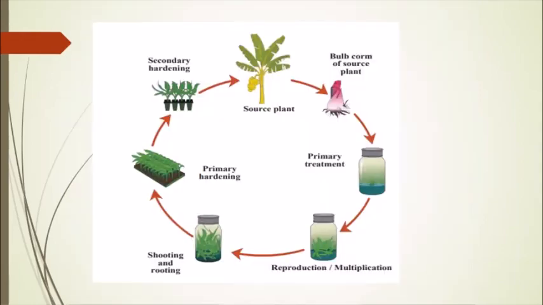So this is how the tissue culture process is done. The growing part, the bulb or corm of the plant, is taken. It is then given a primary treatment through which reproduction and multiplication of that plant happens. There will be shooting and rooting of the plant. It is then transferred into different containers for the primary hardening process, and then the secondary hardening process is done in another container, and those plants are then planted to get the source plant. So this is how the tissue culture process works.